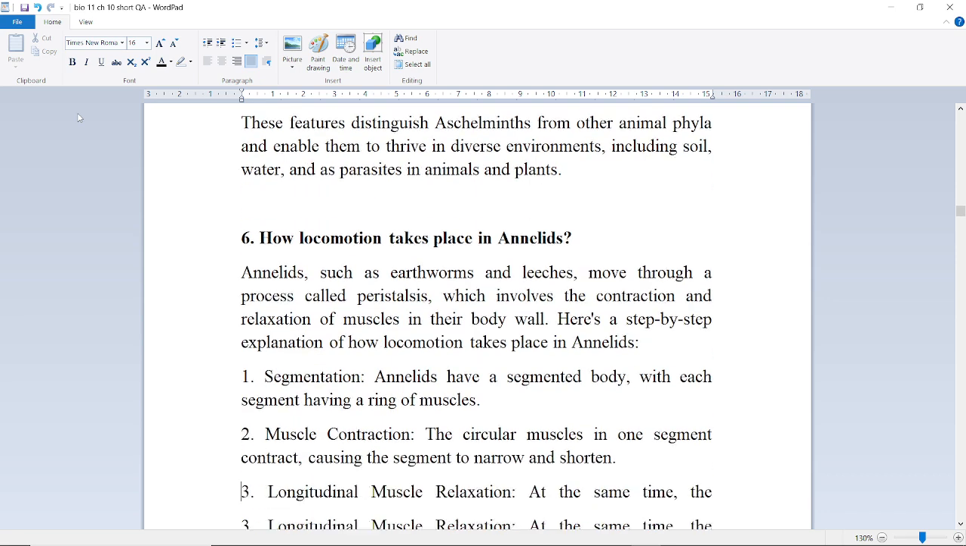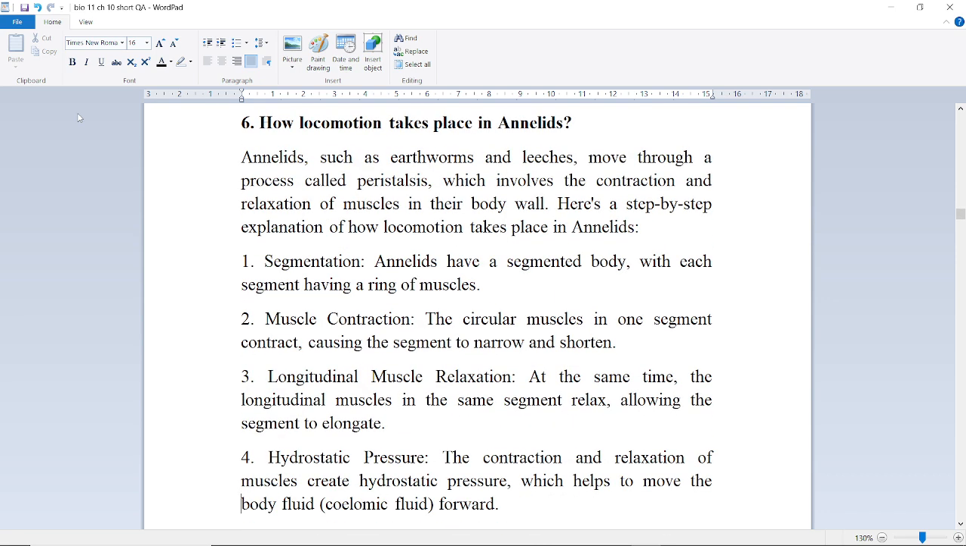Next question is, how does locomotion take place in annelids? Annelids such as earthworms and leeches move through a process called peristalsis, which involves the contraction and relaxation of muscles in their body wall. Here is a step-by-step explanation of how locomotion takes place in annelids.